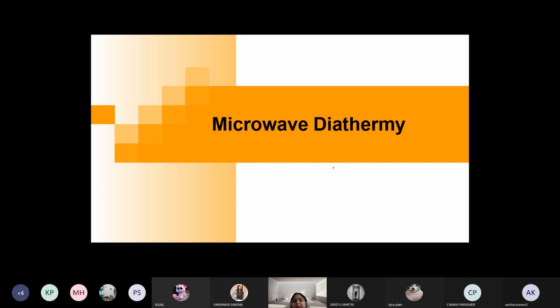So, today we will be starting with microwave diathermy. Microwave diathermy comes under the classification of high frequency current. Yes, all of you know. Can somebody tell me how do you classify high frequency current? What is the frequency at which we classify the high frequency current? Can anybody tell me?